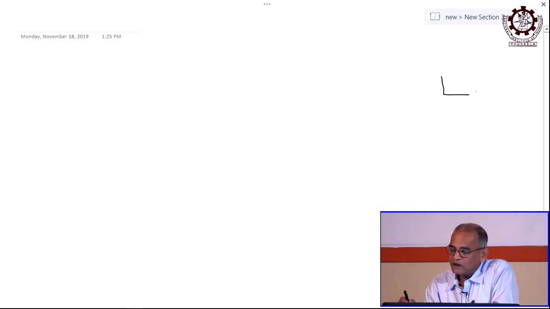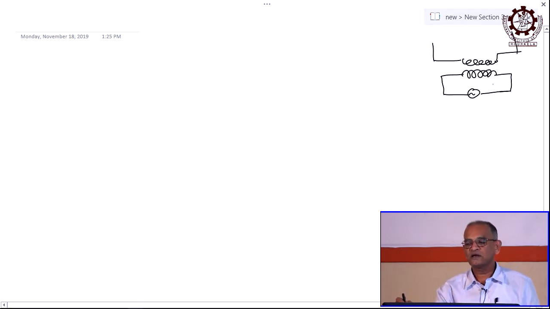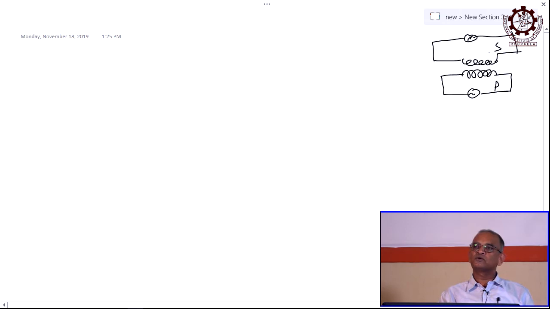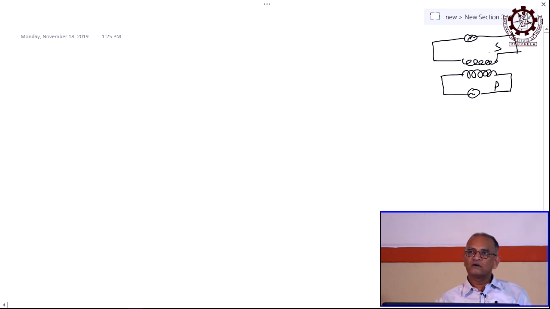Now tell me what the role of an inductance in an electric circuit is. Suppose there is an electric circuit like this, and here is an inductor. If you are taking a single circuit, it is self induction; if both are there, then it is mutual, right. Obviously, this is the primary, this is the secondary. Primary is with source, secondary is without source. If there are two circuits placed close to each other, there is mutual induction, like your transformer is doing the same job.